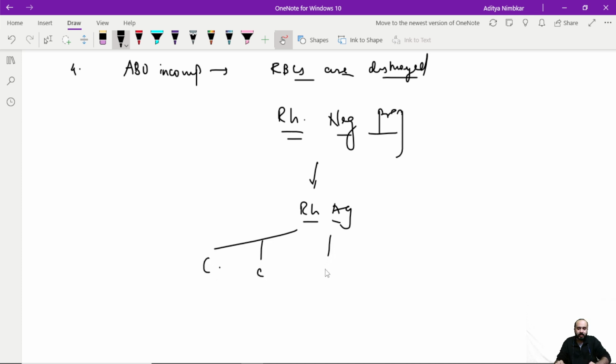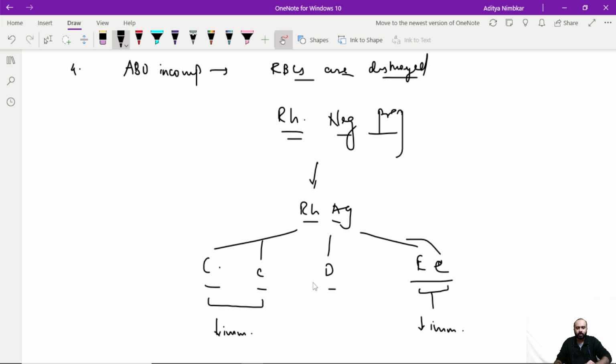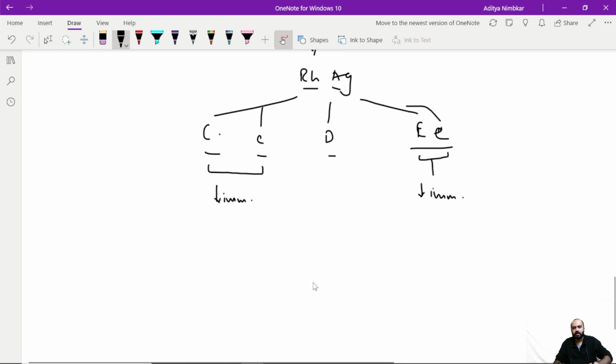बड़ा C और छोटा c, capital D, और छोटा e. These are the 5 antigens that come under RH antigen. उसमें से ये जो दो है, they have very low immunogenicity. Very low. This does not lead to any immune response. But D antigen is the one. There is no small d, by the way. This capital D has very high immunogenicity in comparison to the other four.